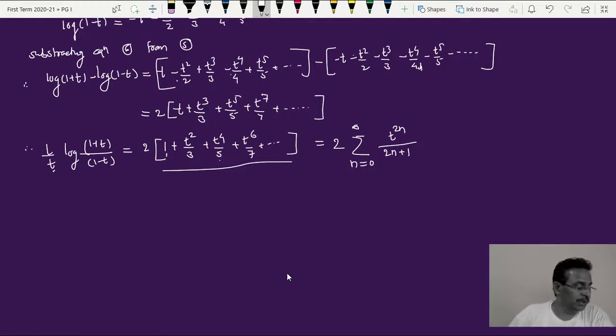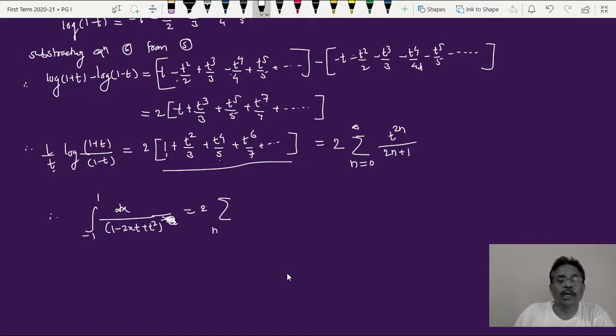Okay, and therefore finally we can write the integral from minus 1 to plus 1 of dx upon 1 minus twice xt plus t square raised to the power one is equal to 2 times the summation over n equal to 0 to infinity of t raised to twice n upon twice n plus 1. That is one of my equations. This is equation number 7.